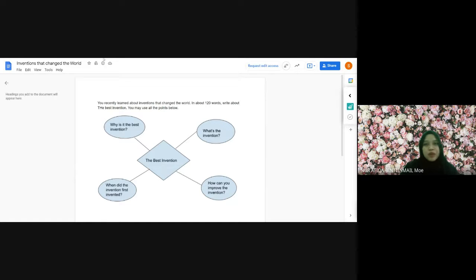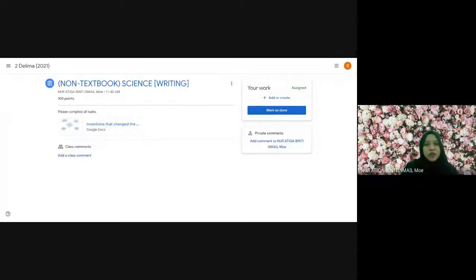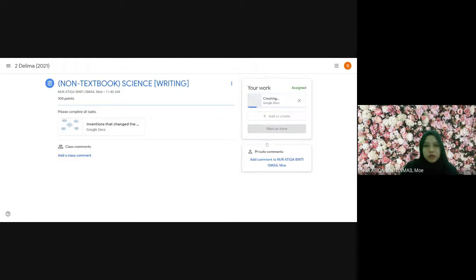After you look at the question, I'm just going to share the screen. Let me check which screen I'm going to export. Right, so what you need to do as a student, you know the question already. When you want to submit your work, you add or create here, and then you add Docs, Google Docs.